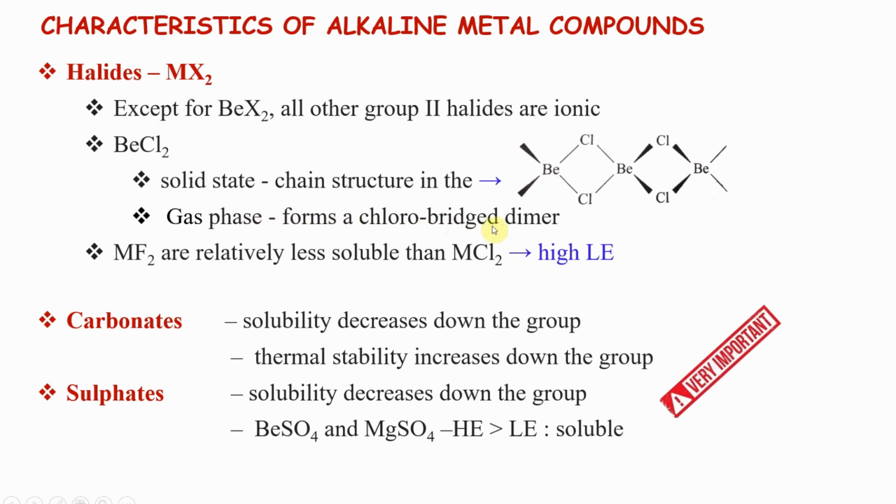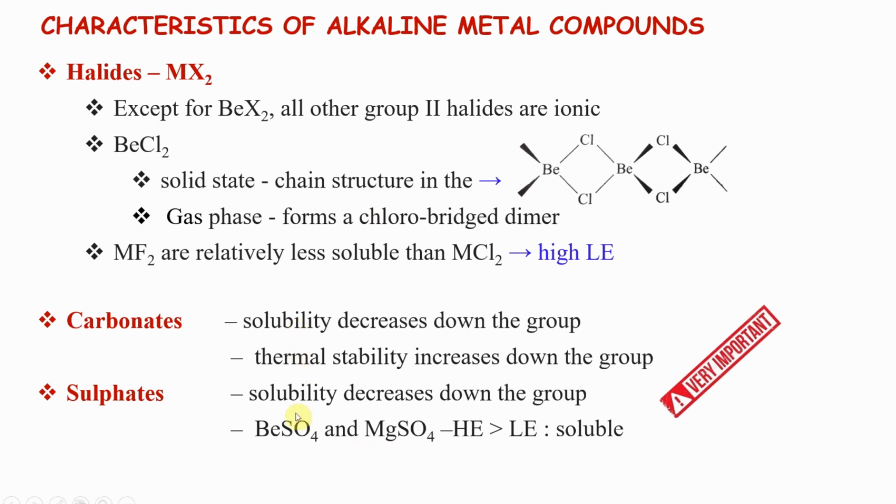In gas phase it forms a chloro-bridged dimer. So solid state la polymer, gas phase la dimer. Imagine this way, அது வந்து gas phase la polymer form ஆச்சுன்னா polymer molecular mass அதிகம், gas-ஆ இருக்க முடியாதுல்ல. That way you can remember it. MF2 are relatively less soluble than MCl2. Lattice energy அதிகமாக இருக்கும் MF2க்கு than MCl2. Because of that, high lattice energy and low hydration energy, it is less soluble.